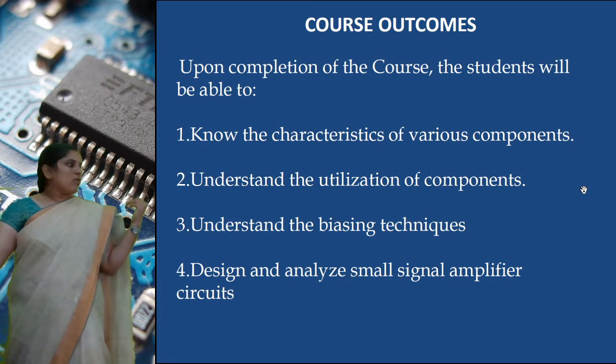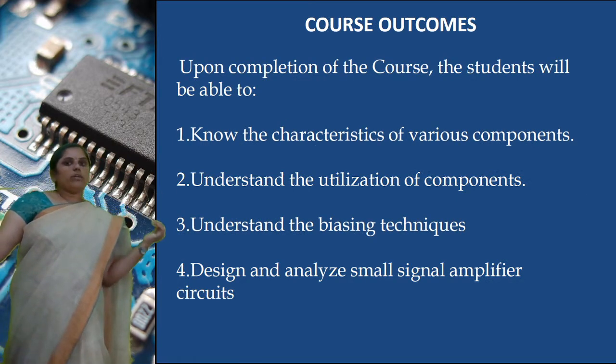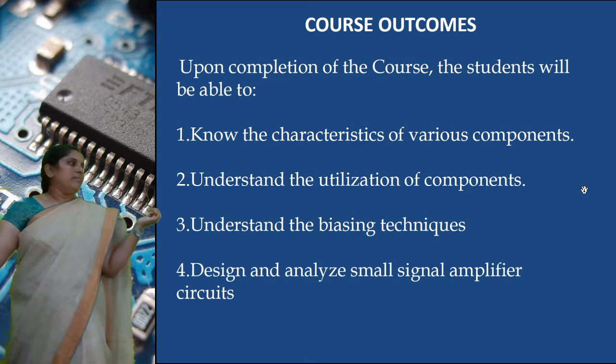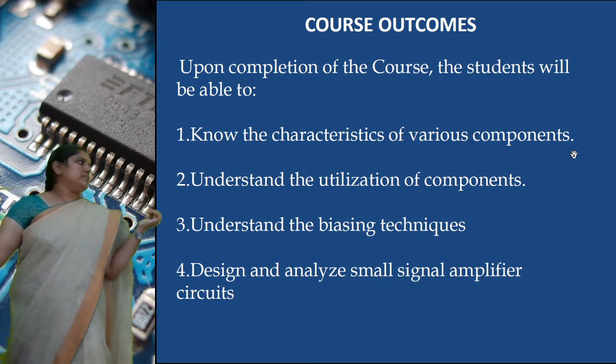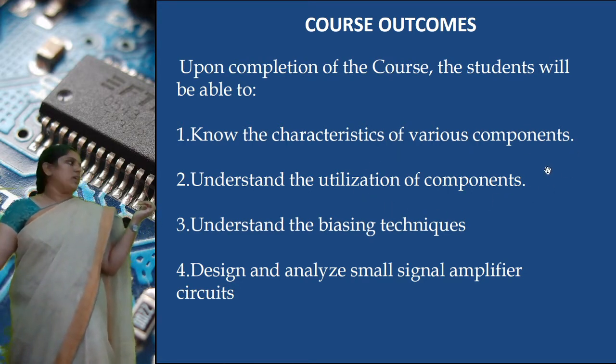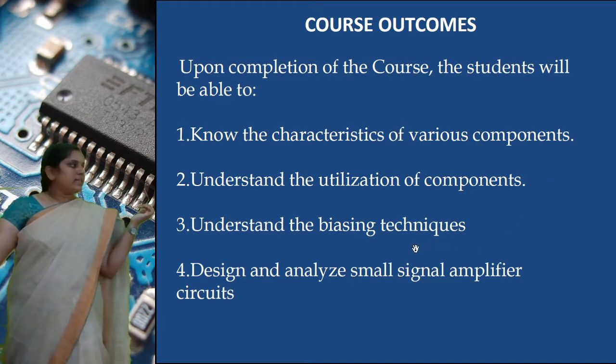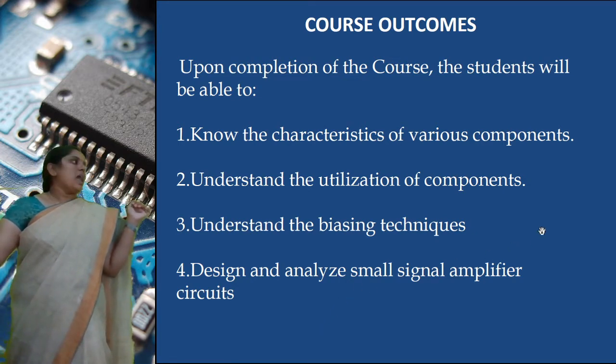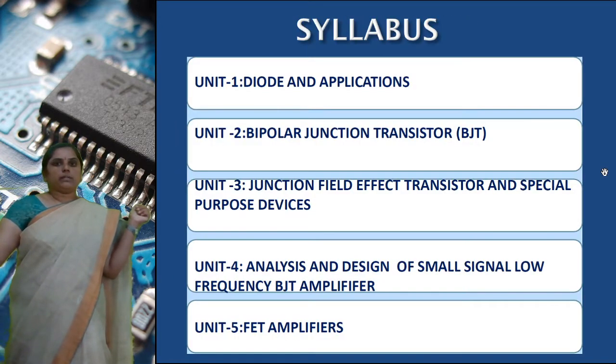Next, course outcomes. After completing the subject, the student will be able to understand the characteristics of components like diode, transistor and FET, the utilization of the components, and the biasing techniques, and also design and analyze small signal amplifier circuits.